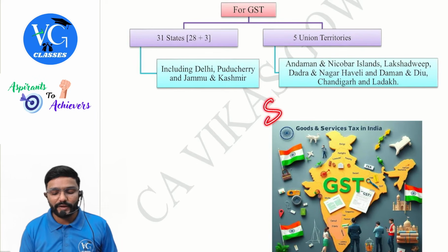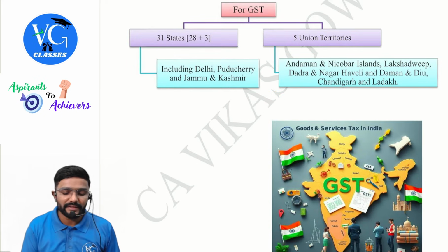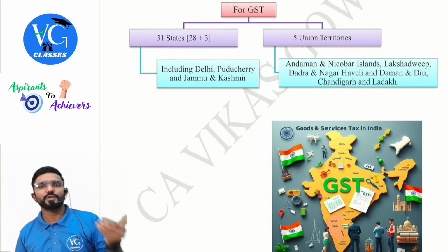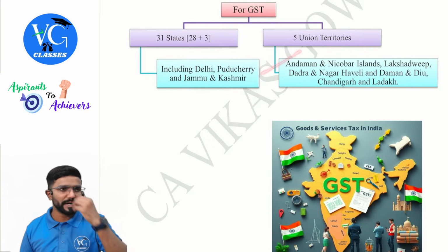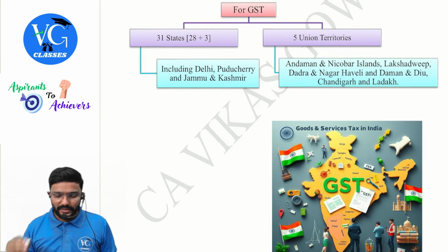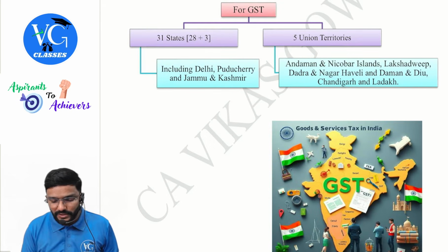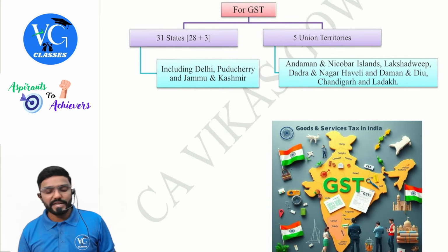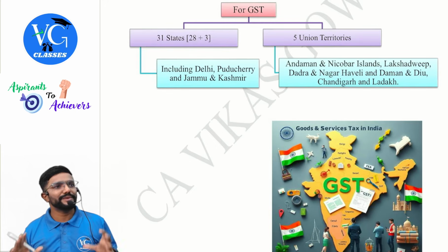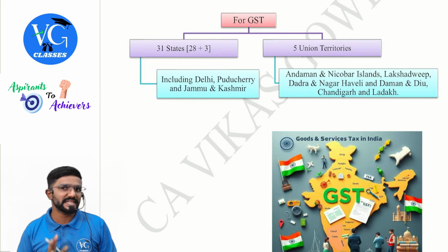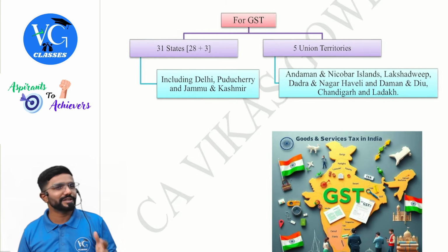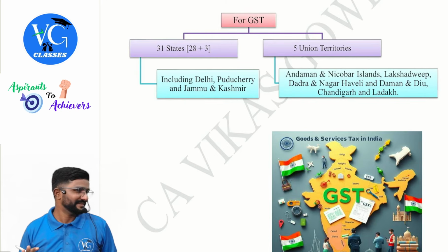In total, India has 8 union territories. But anyway, 3 are covered here under states, so the remaining 5 are UTs. Which are those, sir? Andaman and Nicobar Islands, Lakshadweep, Dadra and Nagar Haveli and Daman and Diu, all put together as one, then Chandigarh and Ladakh. So please be careful, this is for GST purpose. Remember it for GST like this. And don't tell it to outside people, because they will doubt your knowledge.